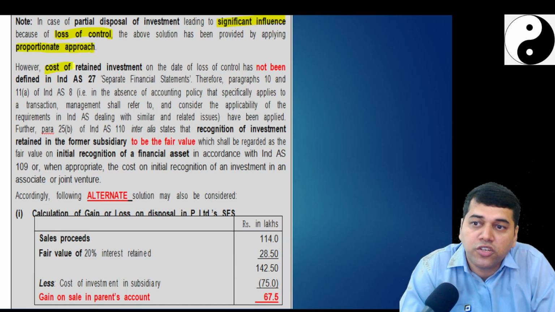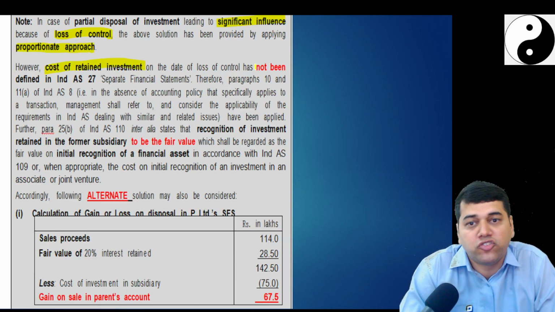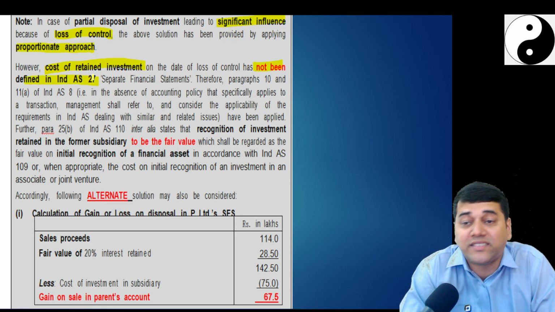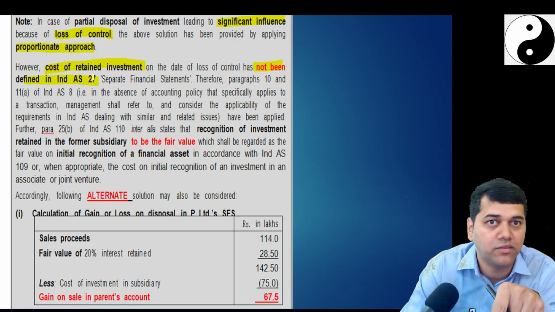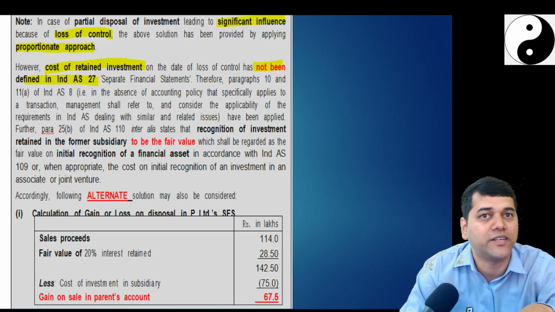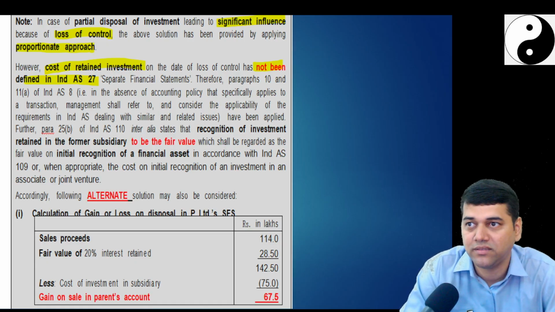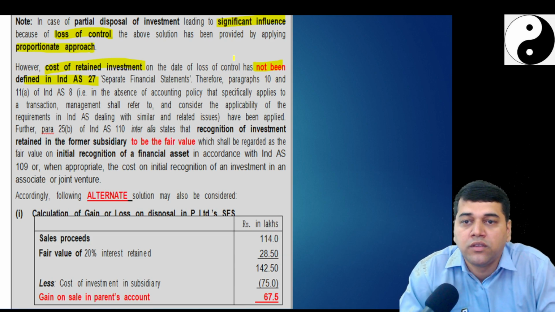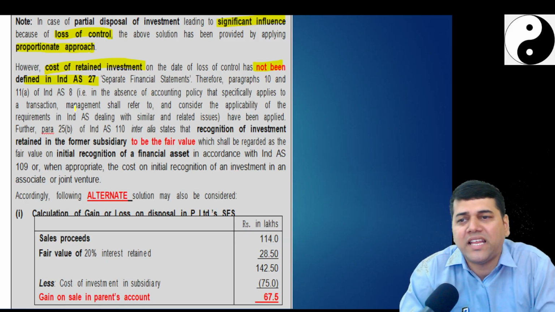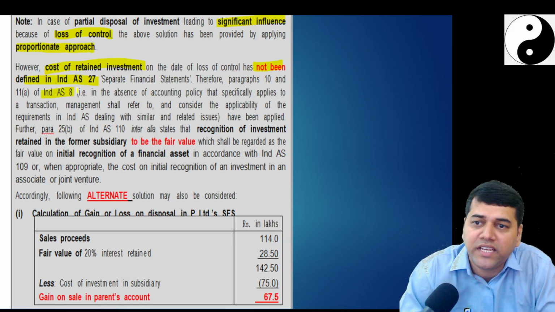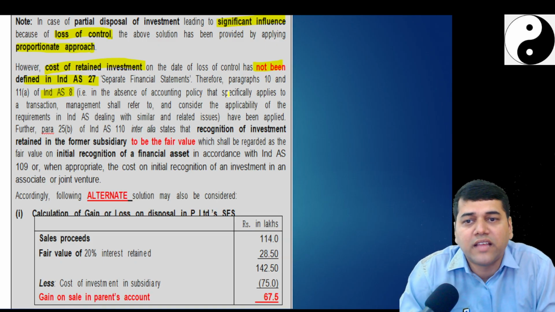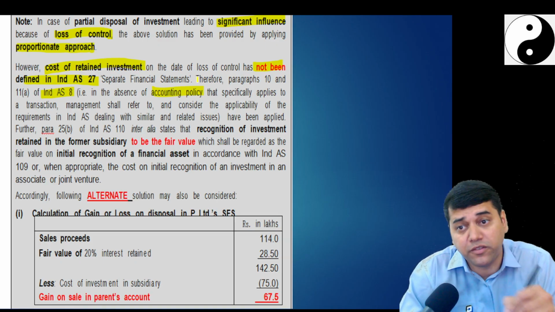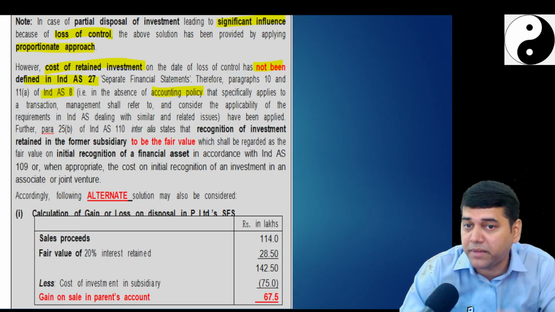However, the cost of the retained investment has not been defined in Ind AS 27. Since it is an associate, 27 still applies, but 27 doesn't say what is your cost of the retained investment in SFS. Therefore, para 10 and 11A of Ind AS 8, that is absence of an accounting policy that specifically applies to this, which is designed by the management.